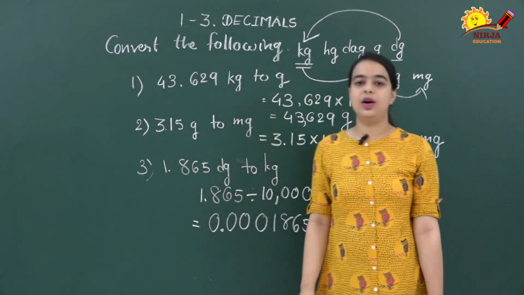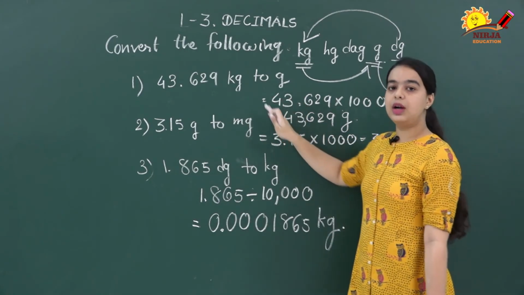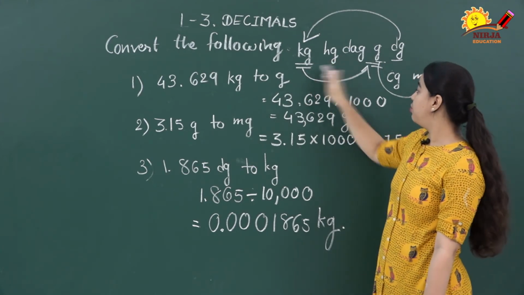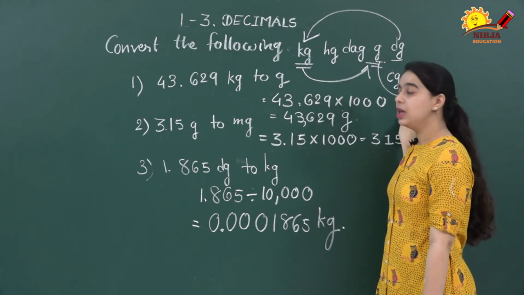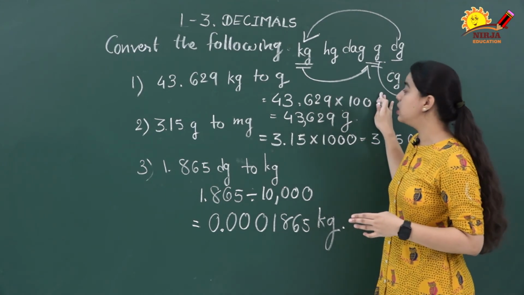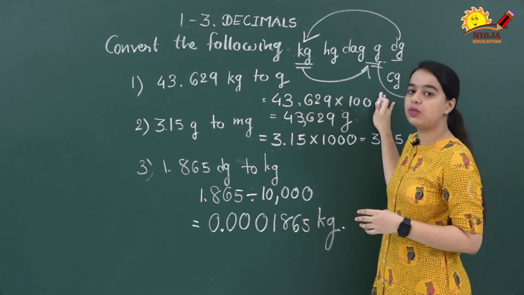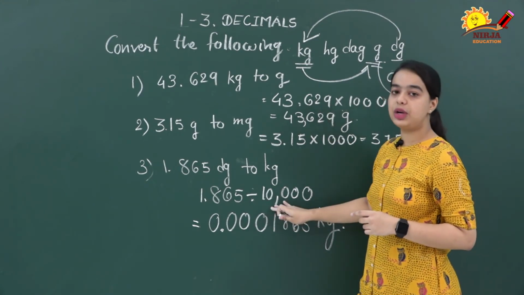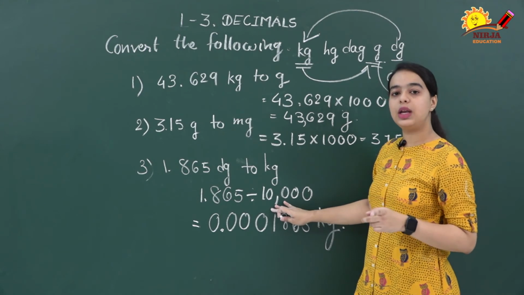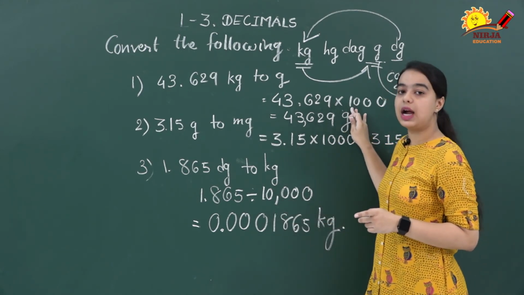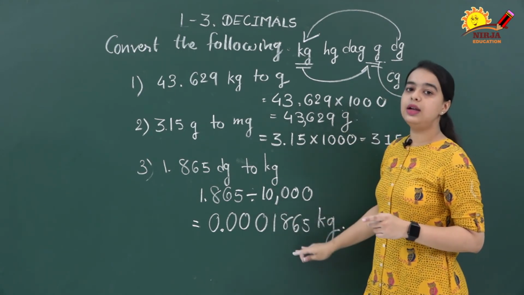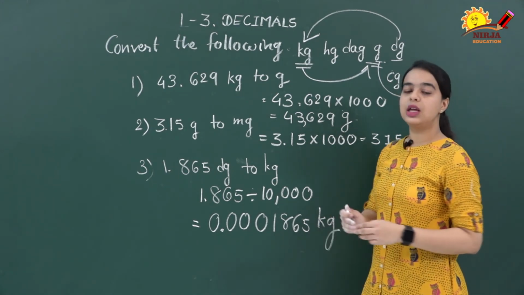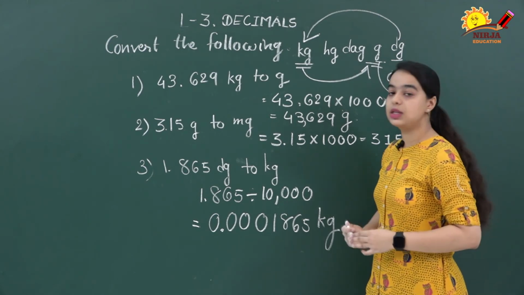So this is how we are able to convert units of mass into other units of mass by just one sequence. It is very easy. My dear students, with the help of this sequence, we are able to understand how to convert the units, but you should also know how to multiply and how to divide decimals. If you have any query, I have already published my videos regarding multiplication of decimals and division of decimals. So please go through those videos and be clear with these things. Then only you will be able to do the conversion very properly.